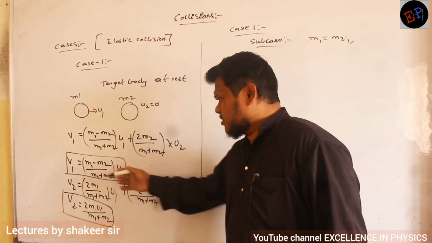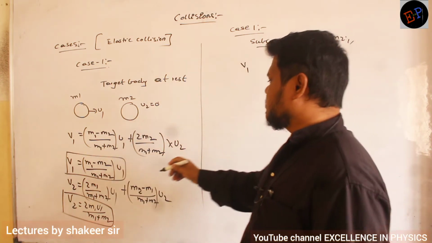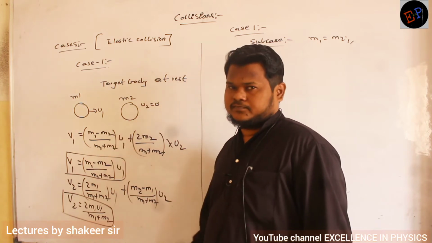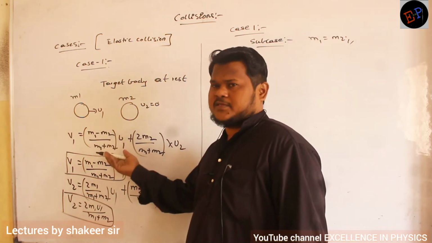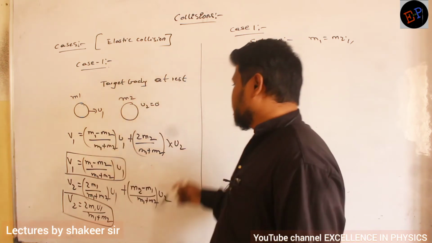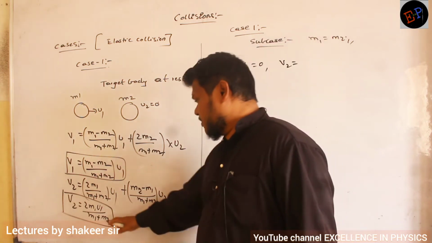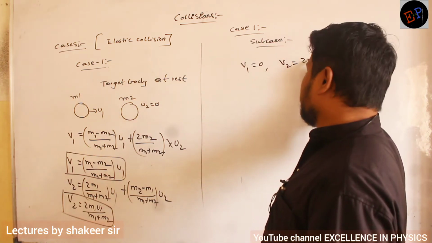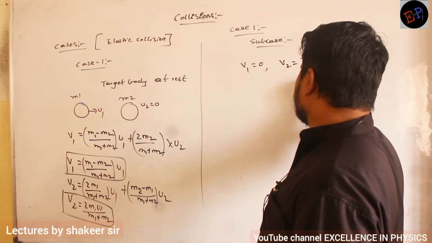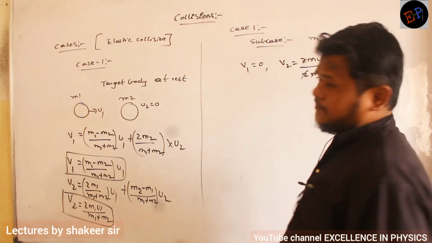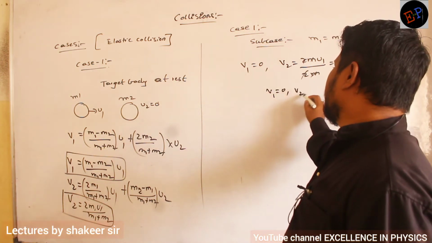Then how will v1 change? v1 will become 0, because m minus m is 0. What about v2? v2 = 2m u1 divided by 2m. The 2m gets cancelled, so I get u1. Therefore v1 is 0, v2 is u1.